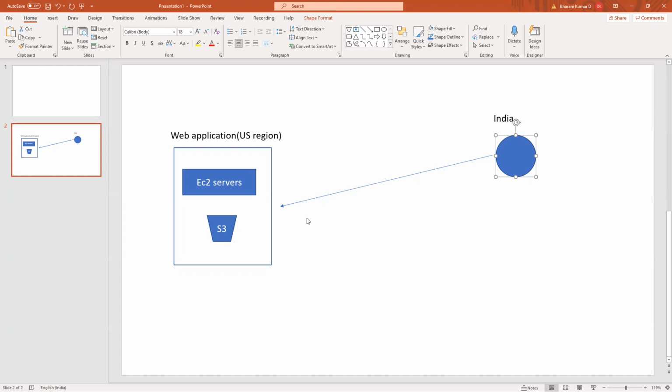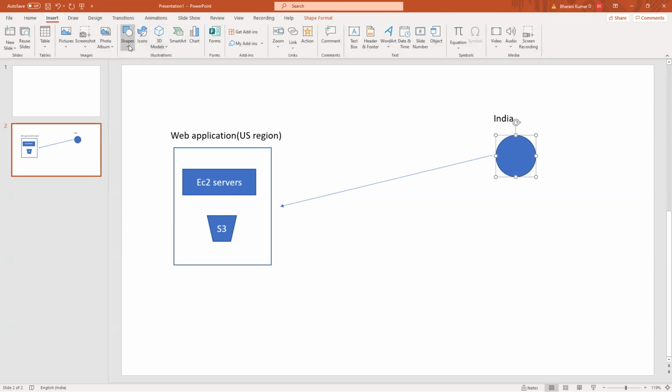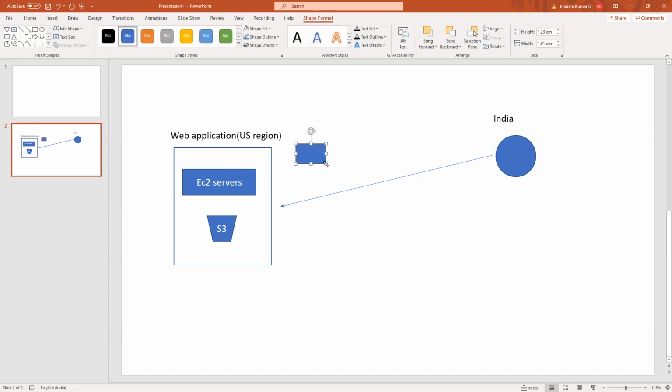And we don't want that, so we have opted for a CDN, CloudFront. So let's call them CDN, and we have opted for CloudFront now.